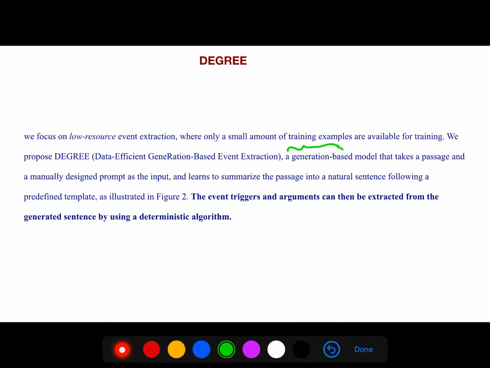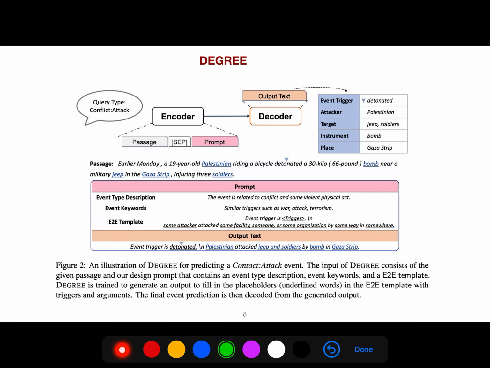It's not as explicit as methods like ProtoNet that do few-shot learning, but in the large language models, these generative models, you do it implicitly. But if you think about it, you see that even a very small amount of examples is enough. So the event triggers and arguments can be extracted from the generated sentence by using a deterministic algorithm.